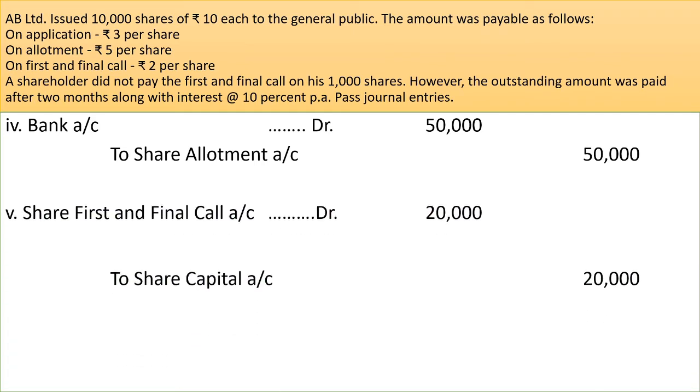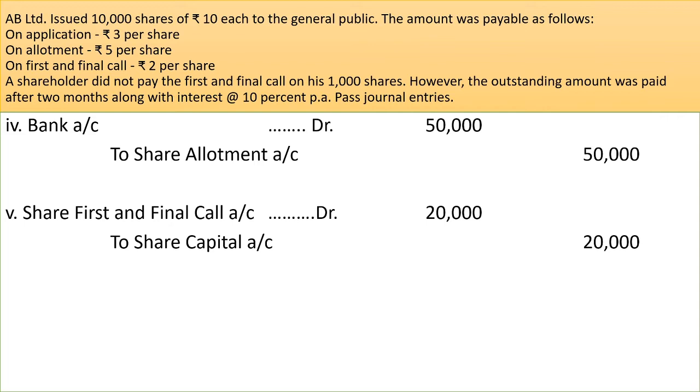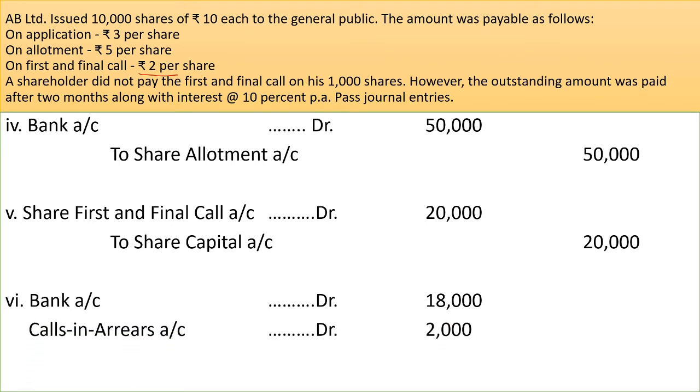In the fifth journal entry, when first and final call becomes due, journal entry will be share first and final call account debited to share capital account with the amount of rupees 20,000. How 20,000 is calculated? 10,000 shares at the rate of rupees 2 per share. Now, the important point is how calls in arrears should be treated. Now, in this case, calls in arrears account is opened with rupees 2,000. So, journal entry will be bank account debited rupees 18,000.